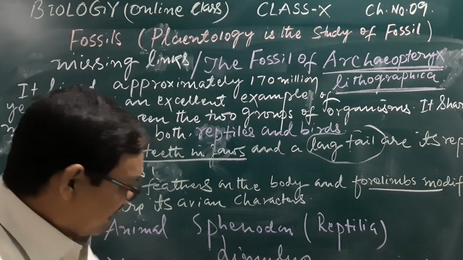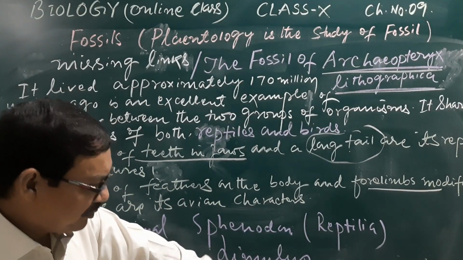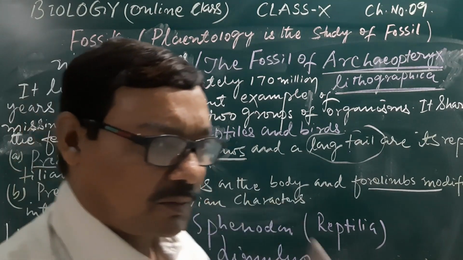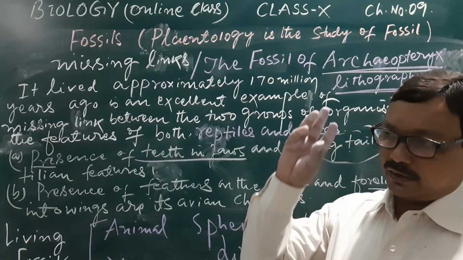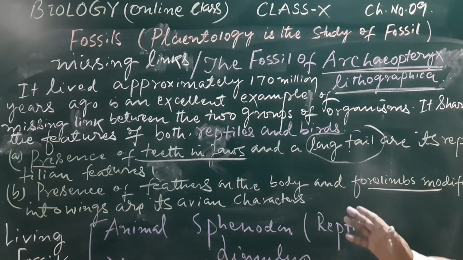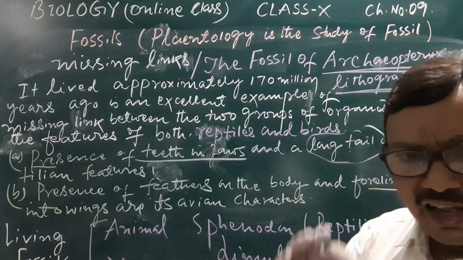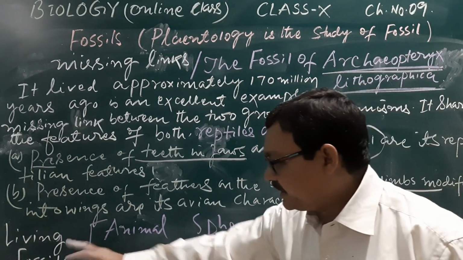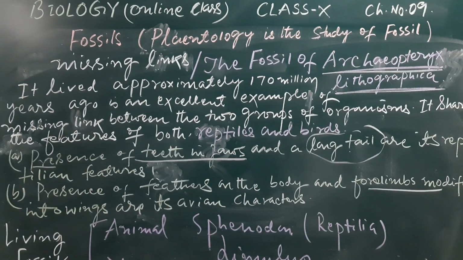It is still present. There are many more contemporaries which were present in ancient times, and now with slight modification they are still existing. That is why they are called living fossils.